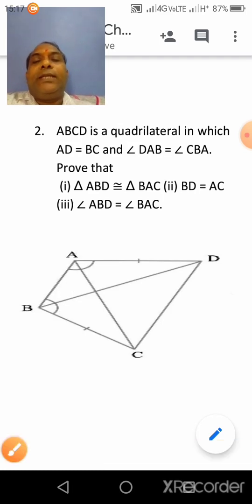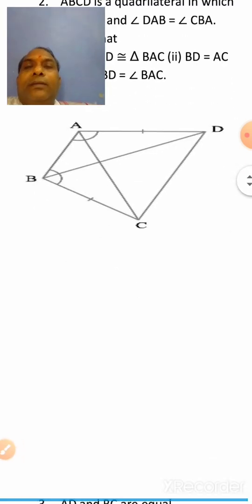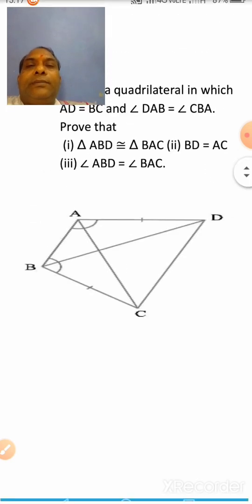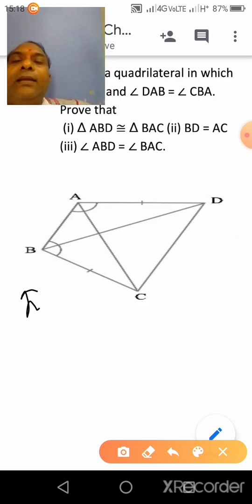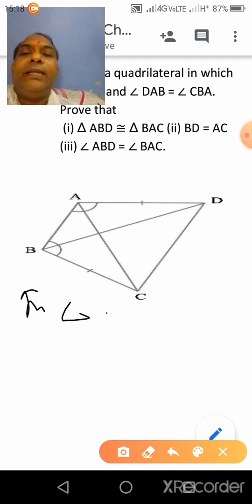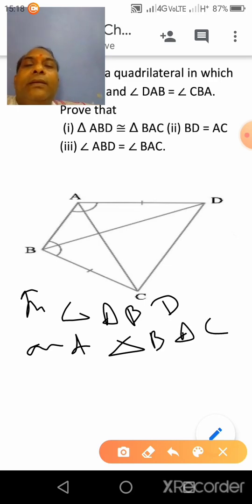Now see here, triangle ABD. So in triangle ABD and triangle BAC, clear? Now see here, in triangle ABD and BAC, clear?